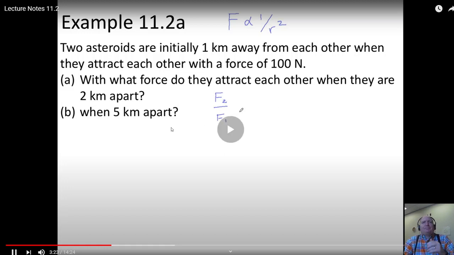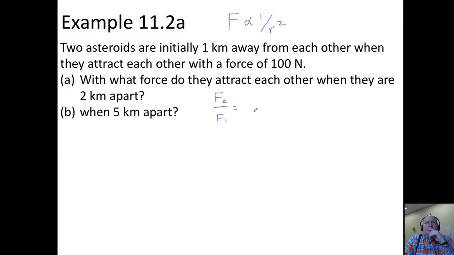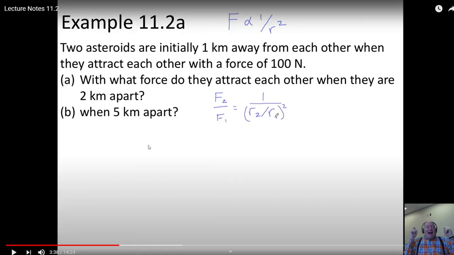Let's see. Force 1 is equal to the ratio of the distances, r2 over r1 squared and inversed. Whoa! Did not see that coming. Okay. Wow, this is a cool way to do it. So knowing that a ratio is in there, knowing that there's going to be an R ratio. Oh, this is such a cool way to do it.